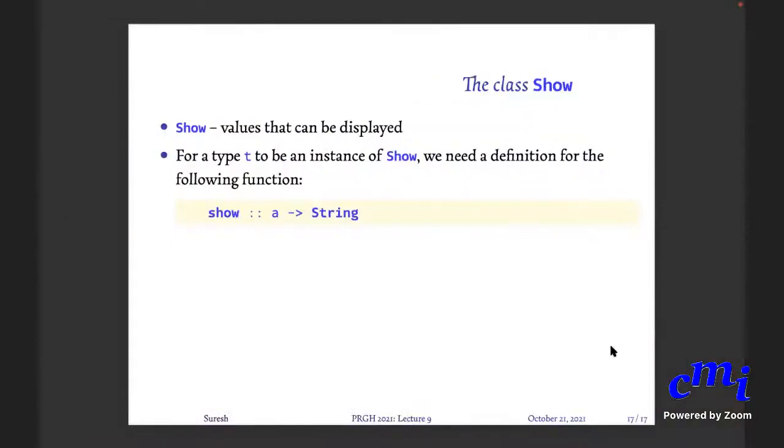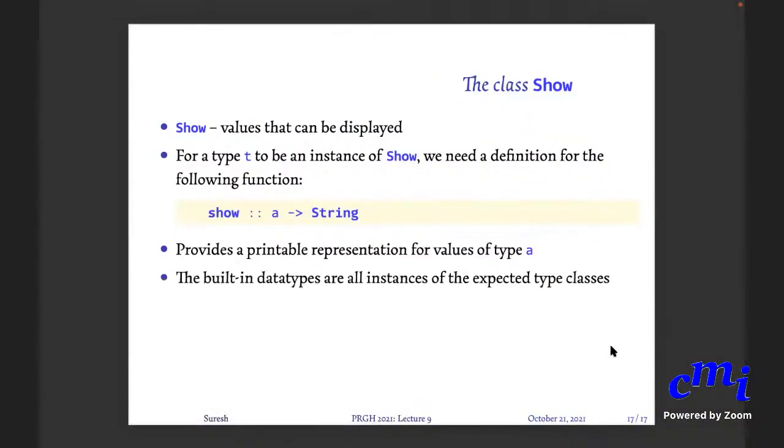Right. But pretty much almost everything that you can think of, even infinite lists can be shown on the screen. Infinite lists can be shown because you can print them one after the other. Okay. But a function you cannot really, because you need to figure out what order to print them in, etc.